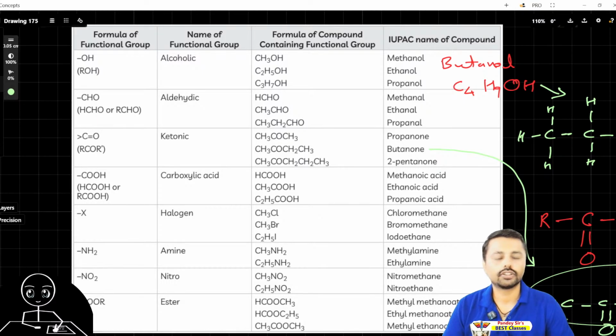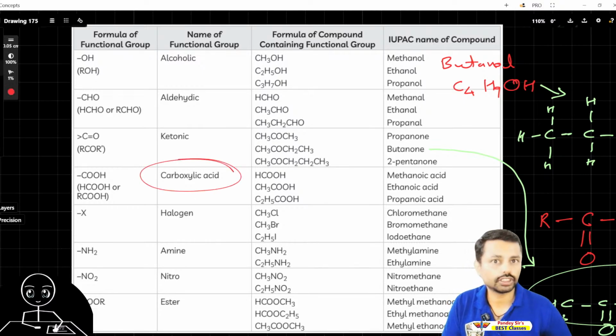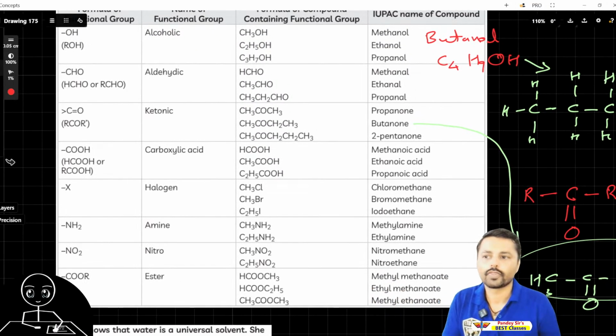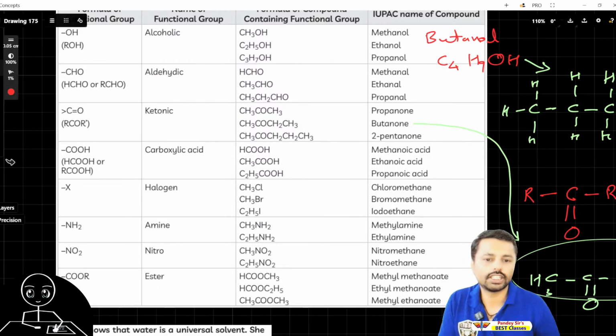Now carboxylic acid. Carboxylic acid is important. It's ethanoic acid, also acetic acid. Vinegar is that only. This is vinegar, carboxylic acid. So keep that in mind. Now, what is in this carboxylic acid?